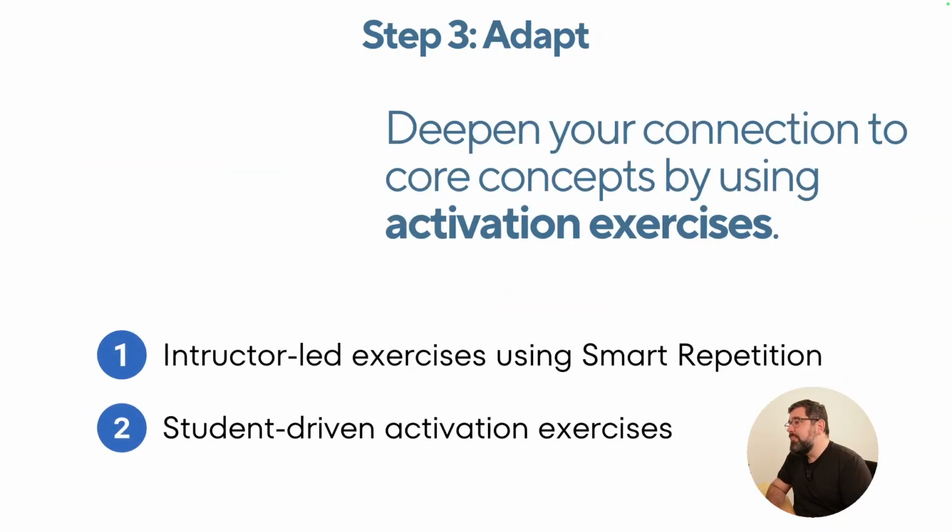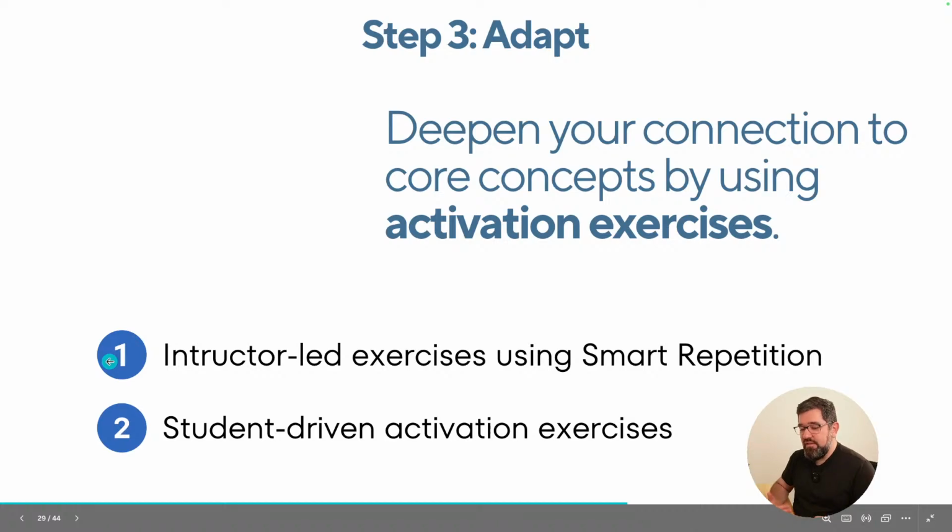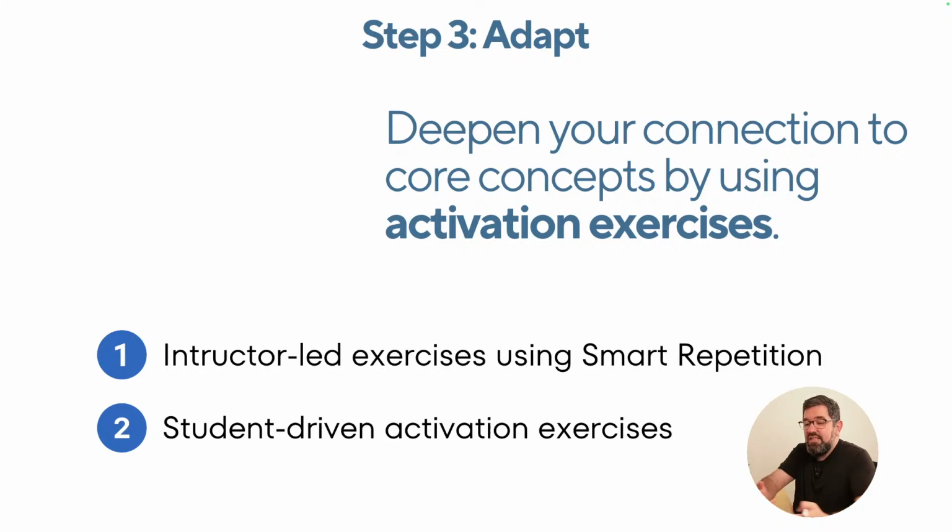All right, step number 3, adapt. You're gonna deepen your connection to core concepts by using activation exercises. Okay, what are these exercises? They're gonna activate your memory recall. So we use smart repetition. So when we are on step number 3, I have 2 phases, right? I'm gonna use smart repetition to give you some variations of that concept.